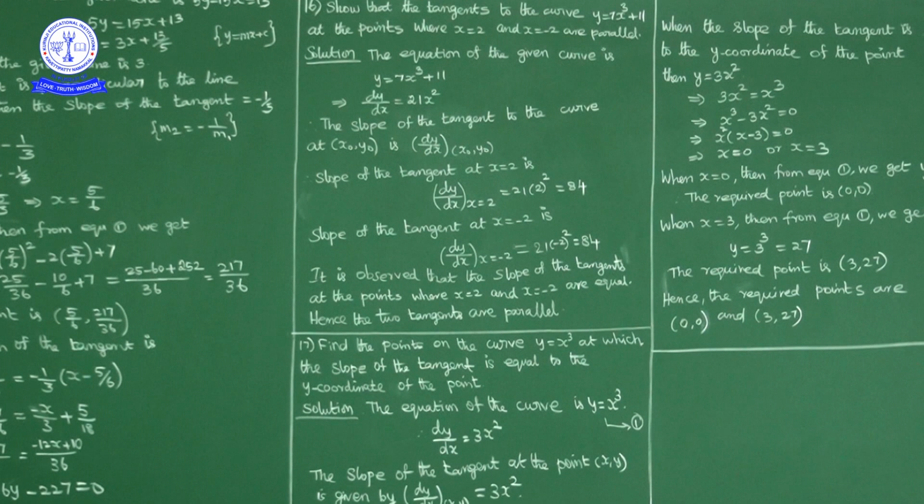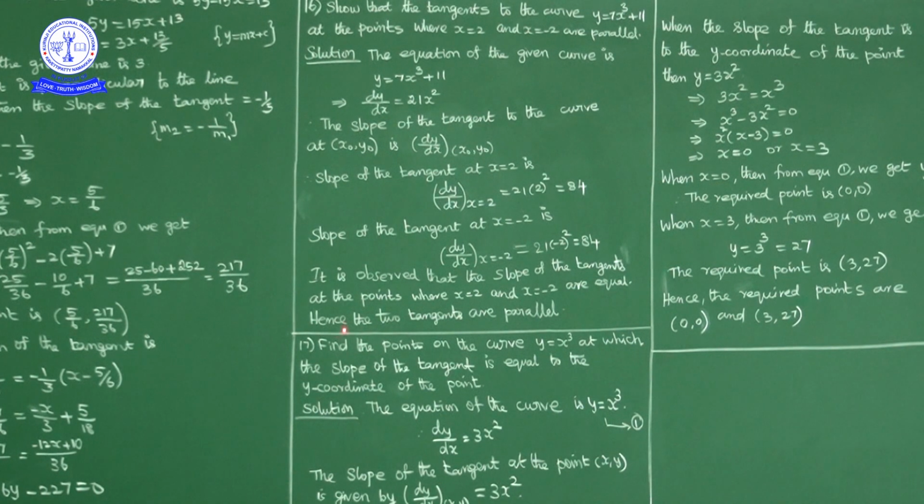Okay. Now what is the given curve? Y is equal to x cube. Now slope of the tangent is dy by dx, no? So dy by dx is equal to what? X cube derivative 3x square. So dy by dx is equal to 3x square. Okay. So slope of the tangent at any point x comma y to the given curve is dy by dx at x comma y, that is 3x square. This is slope of the tangent. Now what is given in the question?